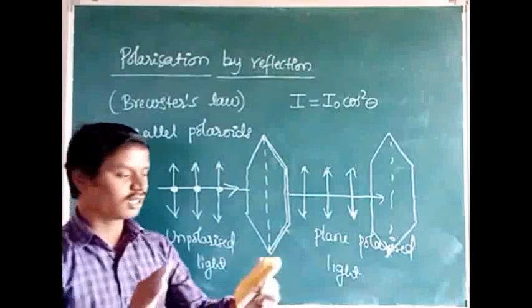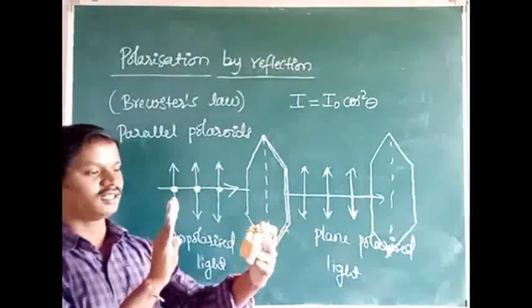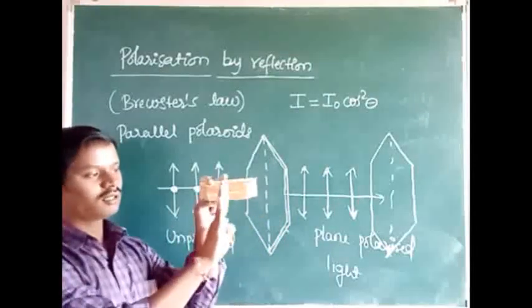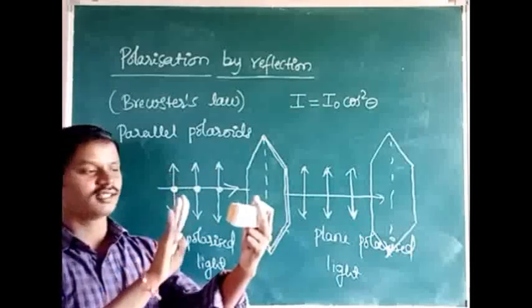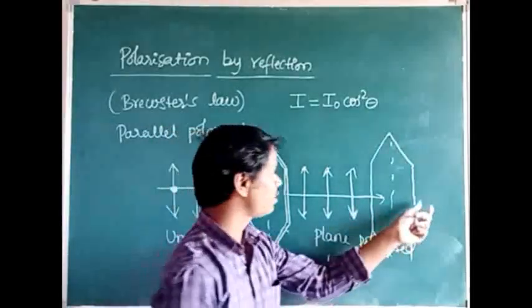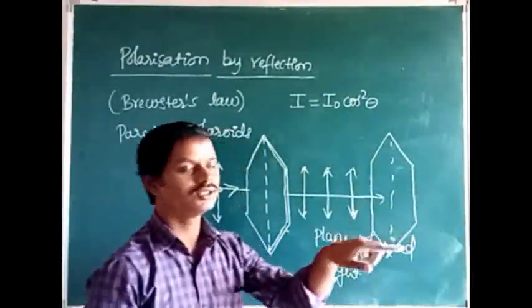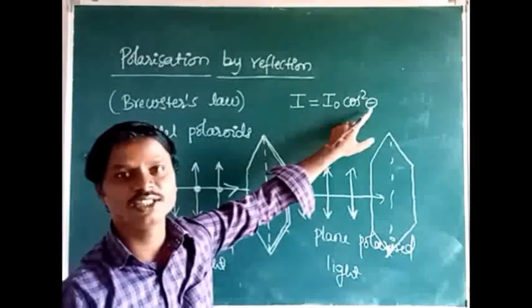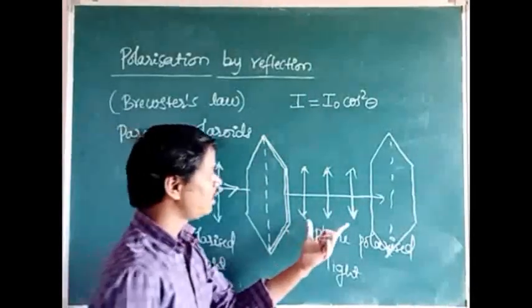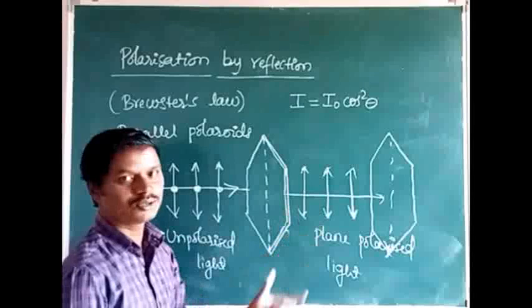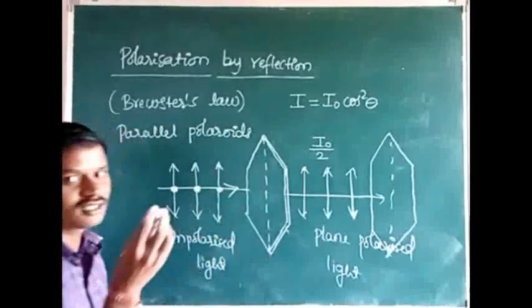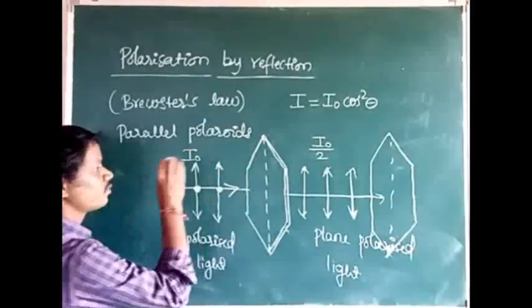Then suppose I rotate the analyzer by 90 degree with respect to the polarizer. Then what is the angle between the transmission axis of polarizer and analyzer? That is 90 degree. So this plane polarized light is absorbed by the analyzer, and the intensity observed by the observer is 0, because theta is 90, cos 90 is 0, then intensity is 0. But the intensity of the plane polarized light is I naught by 2, means it is reduced by 2. So what is the intensity of unpolarized light? That is I naught.